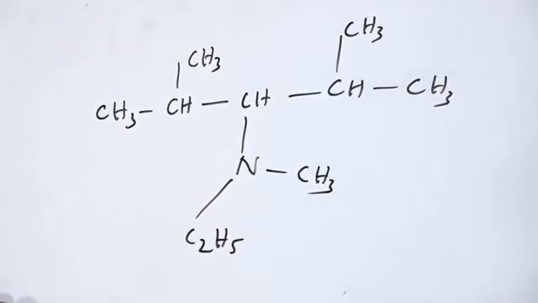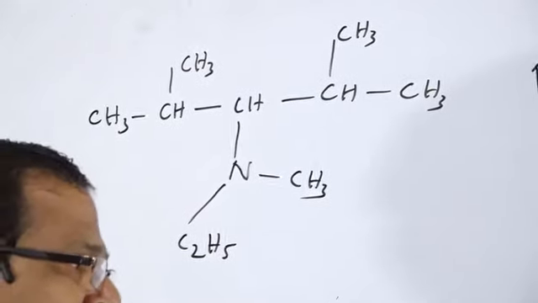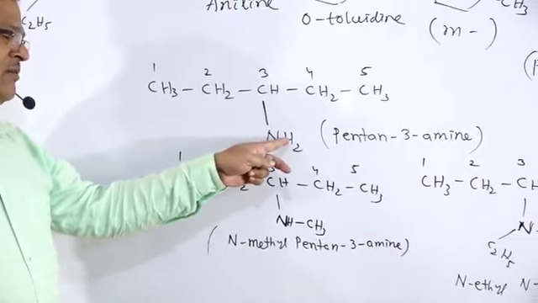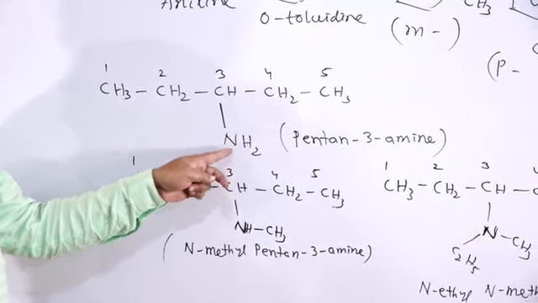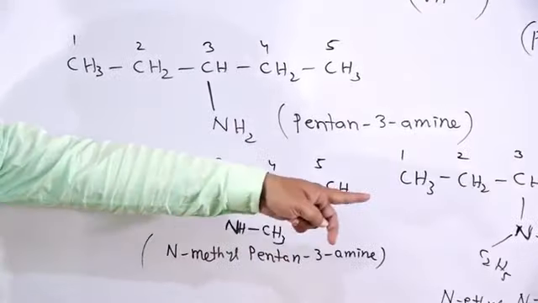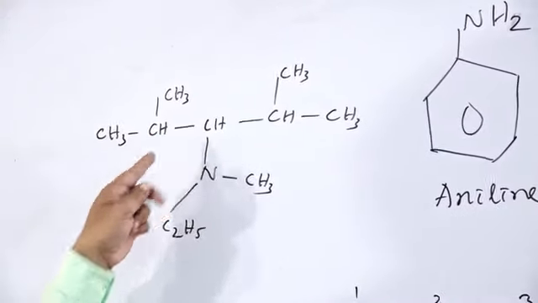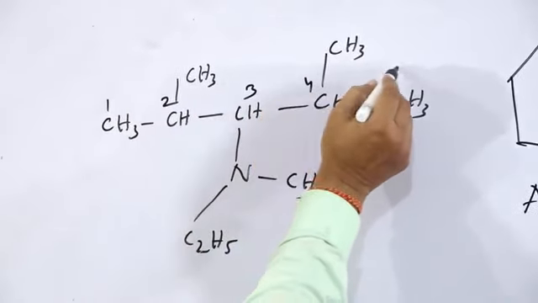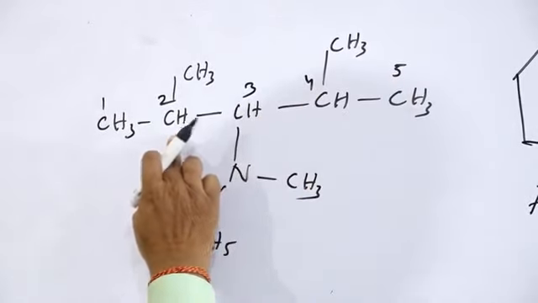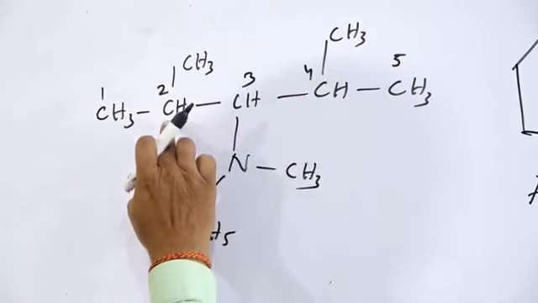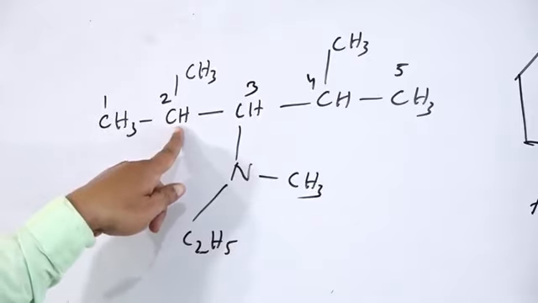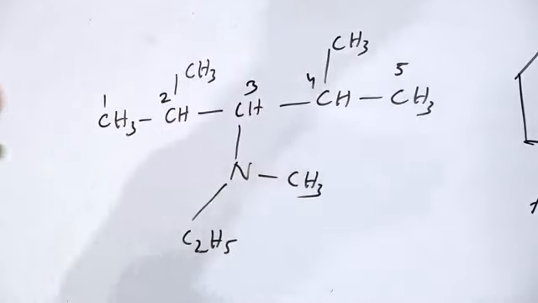This is one of the complicated examples. We started from that simple example, the hydrogen atom of ammonia, that is of the nitrogen atom, replaced by methyl and ethyl groups, and also from positions 1, 2, 3, 4, 5, from positions 2 and 4, the hydrogen atoms have been replaced by alkyl groups.